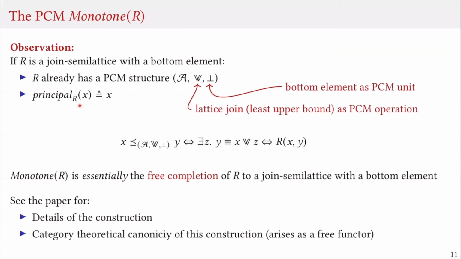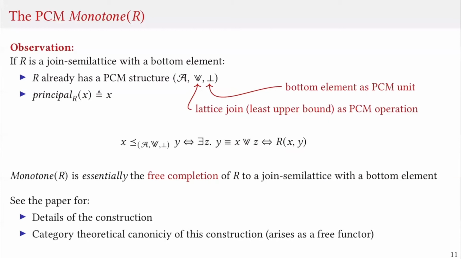Furthermore, we can take our injection to be the identity function. Now we can observe that if x is related to y in our PCM, then it must be the case by definition that there exists some z such that y is equal to the join of x and z. But this is the same as having x related to y in R.